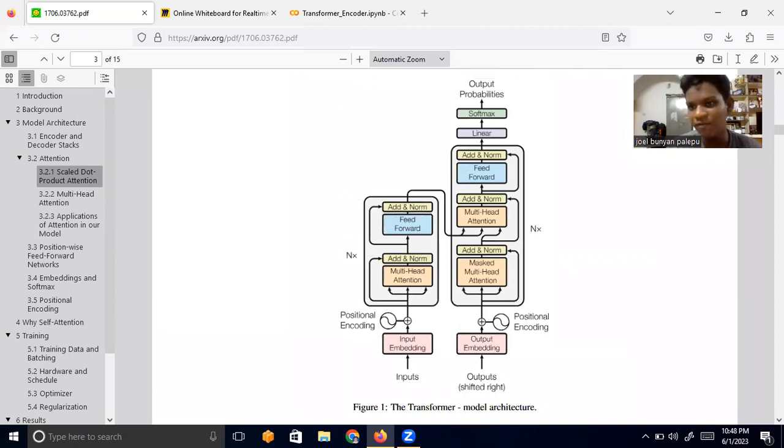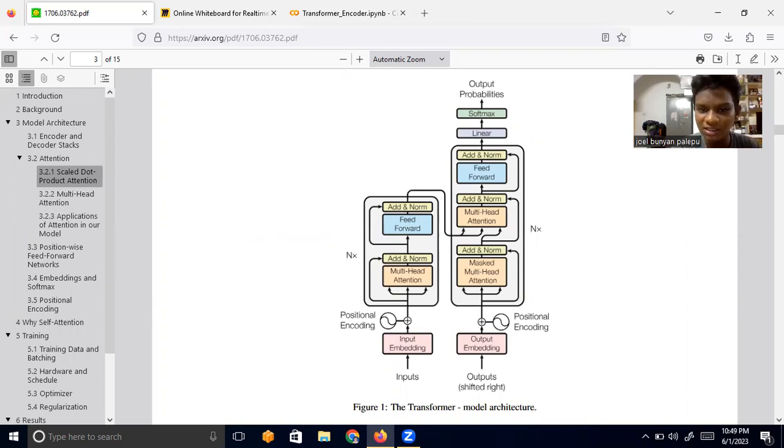For some problems, you'll have an input and you'll have an output. In terms of NLP, you'll have some input. Let's say question answering bots: you have a question and you have the answer. Let's say you have a chatbot. You'll get the input as the question. So the encoder is all about understanding these inputs.